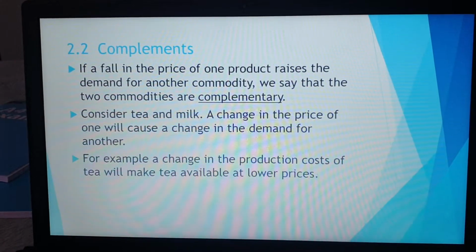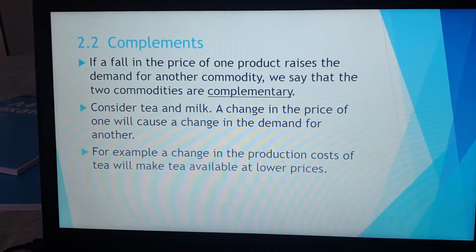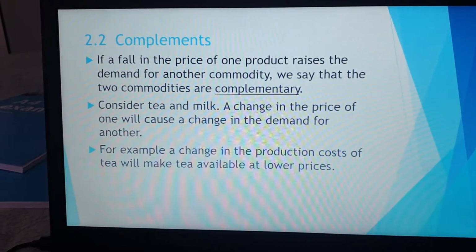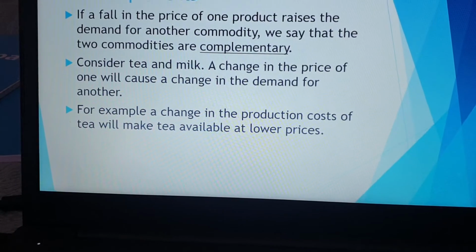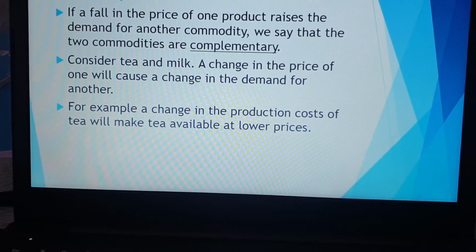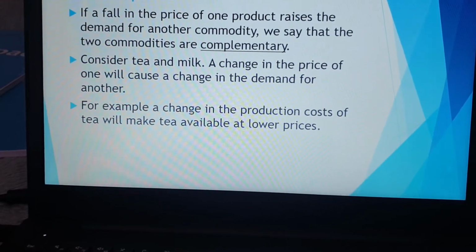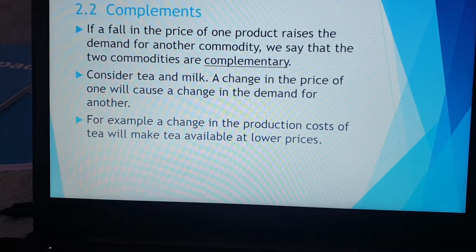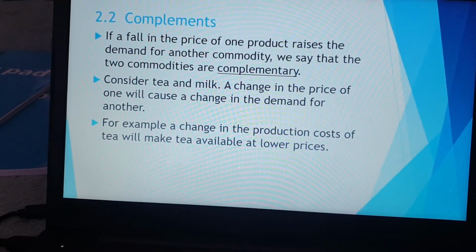But here in our example, just to keep it simple, we're going to look at tea and milk. Consider tea and milk. A change in the price of one will cause a change in the demand of another. Now, when we talk about another, we are actually referring to the complementary product. For example, a change in the production cost of tea will make tea available at lower prices.